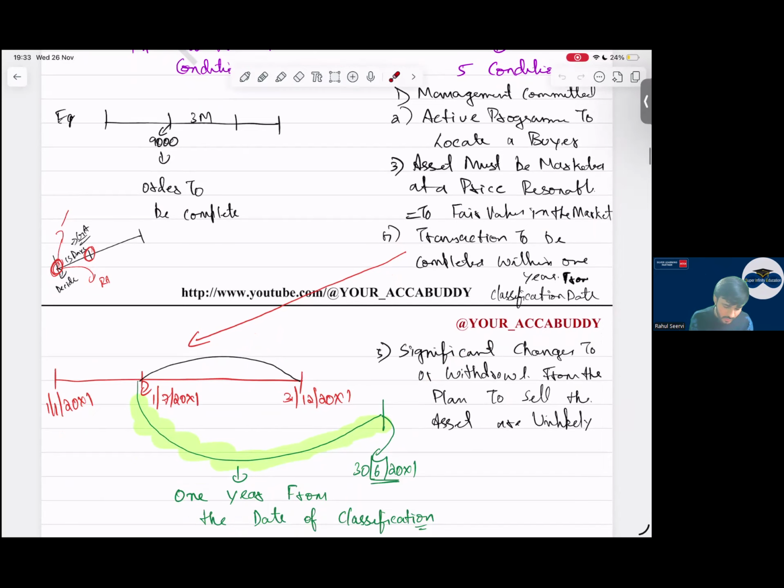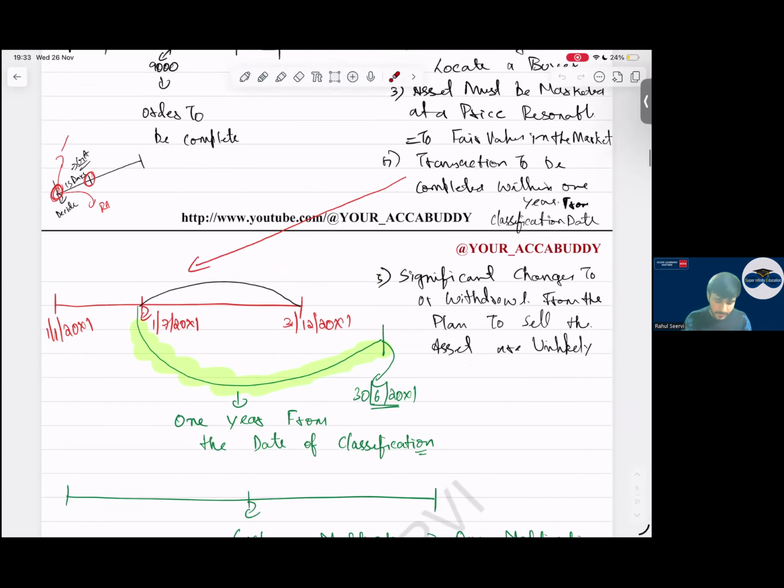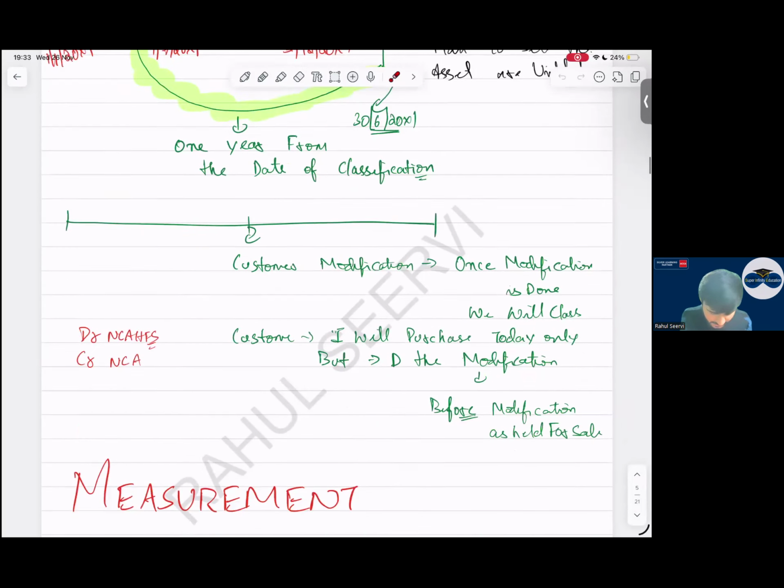So I say your accounting period is 1st January to 31st December. You classify the asset as held for sale from 1st July. So you have 12 months, 1 year from this date till next year. You have to sell this by mid next year. So this part is done.